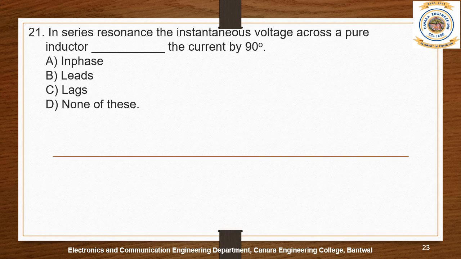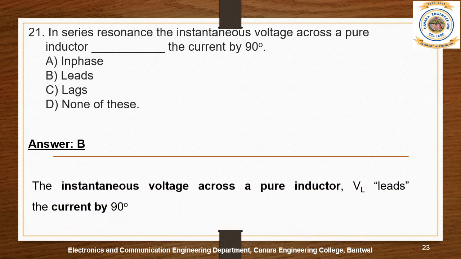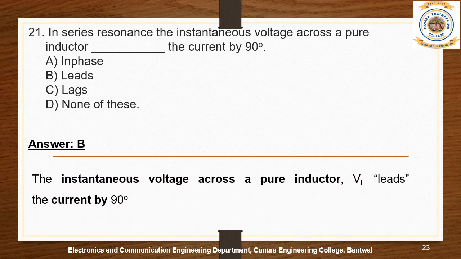Question number 21. In series resonance, the instantaneous voltage across a pure inductor dash the current by 90 degrees. Option A, in phase. B, leads. C, lags. D, none of these. So the answer is B. It leads the current by 90 degrees. The instantaneous voltage across a pure inductor VL leads the current by 90 degrees.